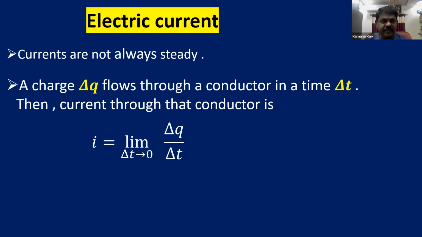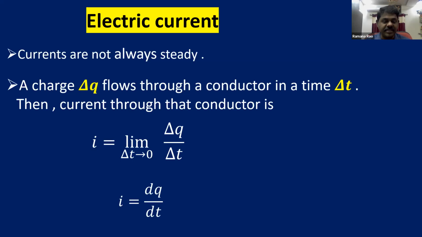If current is not steady, then I is equal to the limit delta t tends to 0 of delta q by delta t. You are already familiar with limits and continuity. That means delta t is not 0, it is tending to 0. When delta t is very, very small, delta q by delta t is known as the instantaneous current at that time.